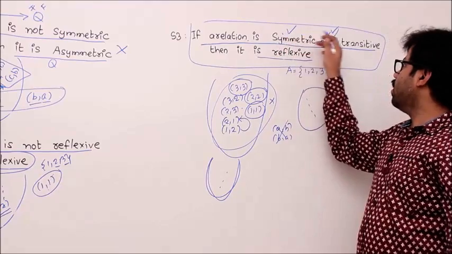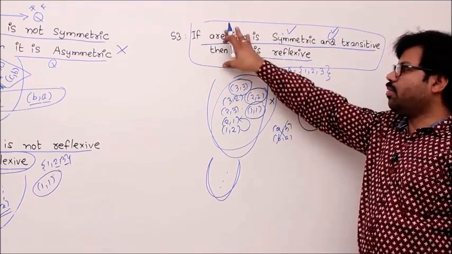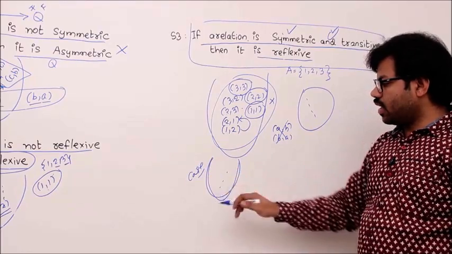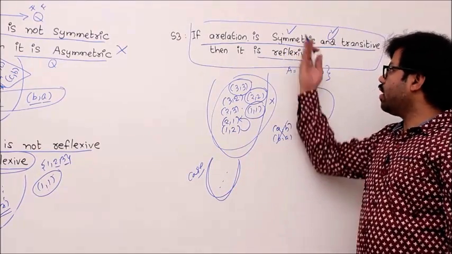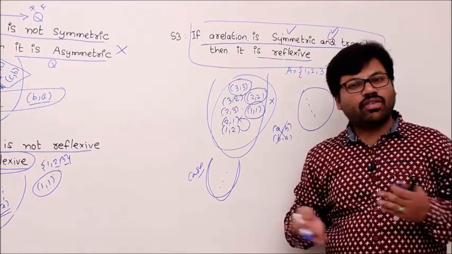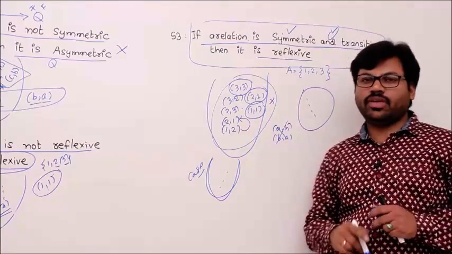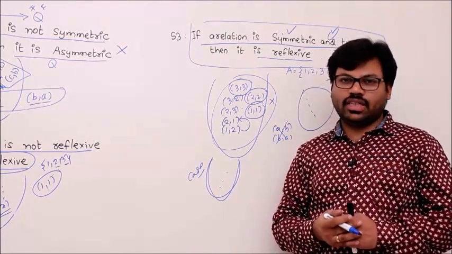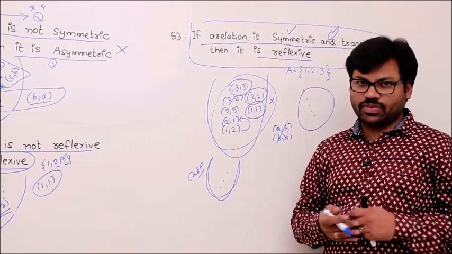Then it is symmetric, transitive. You said the statement is true for every case. Then this is also one of the cases. In this case, the relation is symmetric and transitive but not reflexive. That means whenever a relation is symmetric and transitive, it is not compulsory that it should be reflexive. Understand?